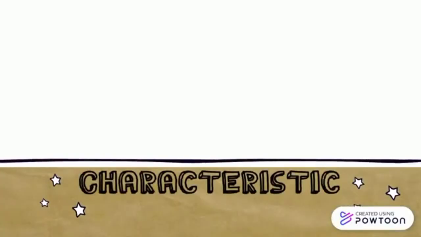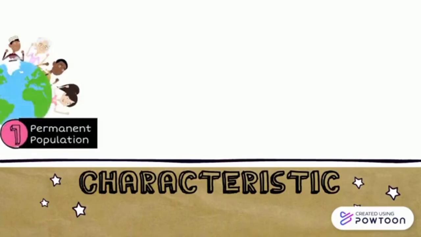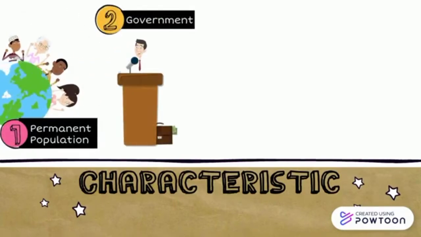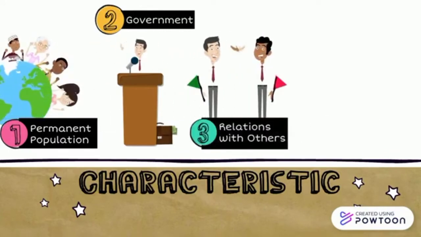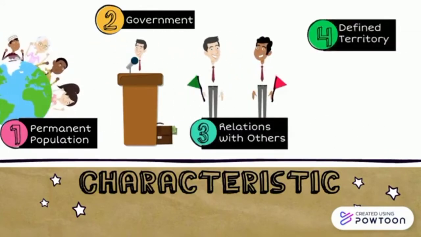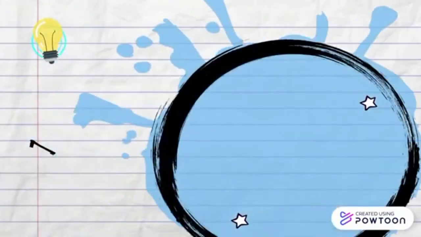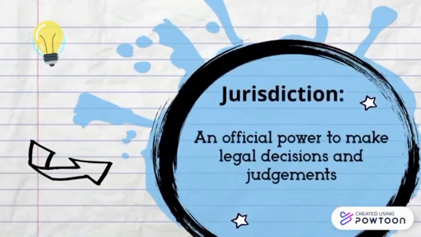Characteristics of a sovereign state: permanent population, government, relation with others, and defined territories. Jurisdiction is an official power to make legal decisions and judgments.